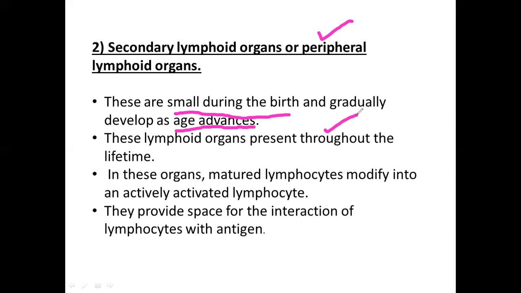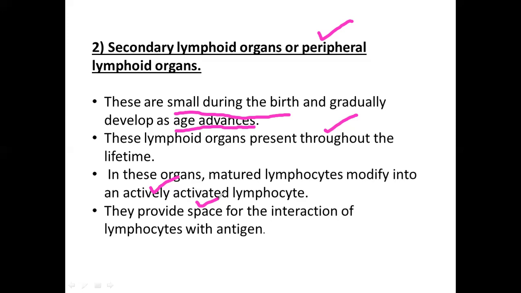And so ఈ organs లో mature lymphocytes will be modified as actively activated lymphocytes. So lymphocytes ఏవైతే mature అవుతాయో primary lymphoid organs లో will be activated here, and the secondary lymphoid organs will be providing the space for the interaction of lymphocytes with the antigen. I have already said, lymphocytes వచ్చి ఇక్కడ store అవుతాయి and they will be encountering the antigen.